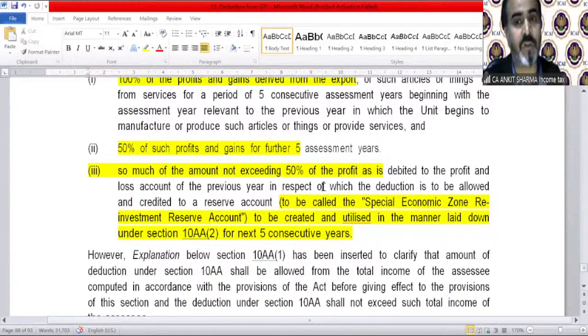This third duration of 5 years is very important because it has a special provision. It has a special amount of reserve you need to create. The amount is debited to the profit and loss account of the previous year in respect of which the deduction is to be allowed and credited to a reserve account, to be called the Special Economic Zone Reinvestment Reserve Account, to be created and utilized in the manner laid down under Section 10AA(2) for the next 5 consecutive years. So for the last 5 years, you have to create a reserve, and the reserve amount needs to be utilized for a specific purpose. What is the specific purpose? How are we going to utilize it? We will read it, of course.